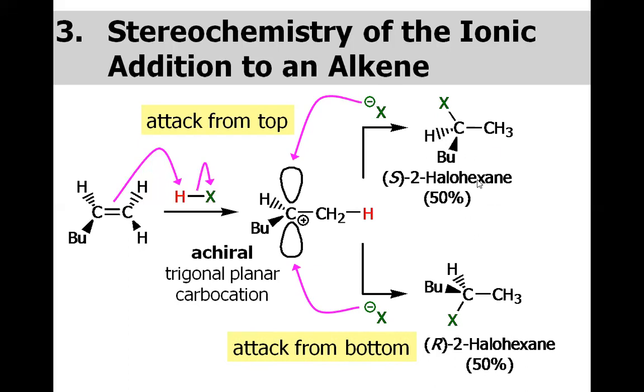So the relationship between these two products is enantiomer. Obviously, one is called S enantiomer, one is called R enantiomer. What R and S are is another topic which we will cover in the topic of stereochemistry. So the combination of the two enantiomers with opposite optical rotation is called the racemic mixture or the racemate.